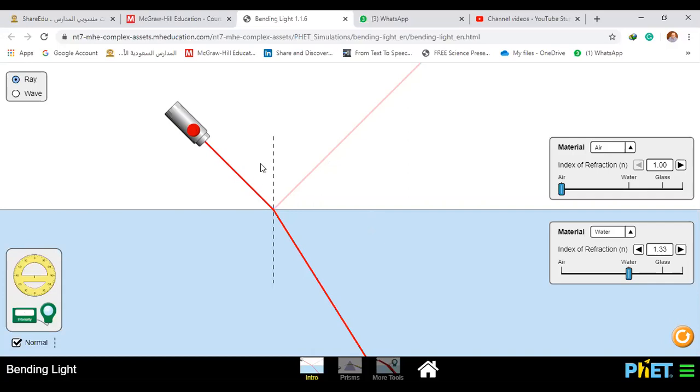What is this angle called? Angle of incidence. Good. And this one? Angle of reflection. Good. This is called angle of incidence, and this is the angle of reflection.